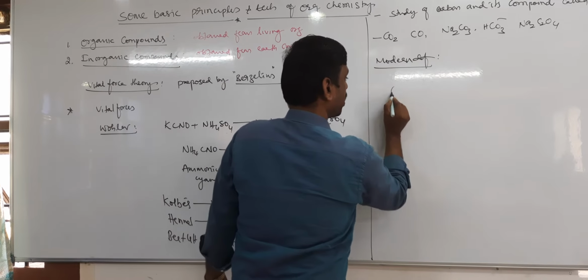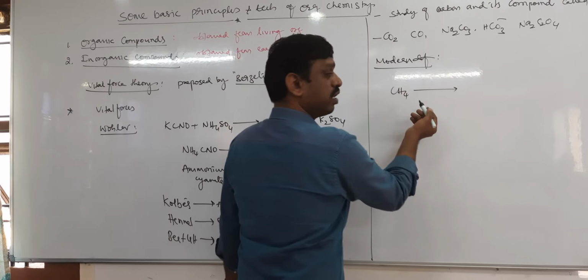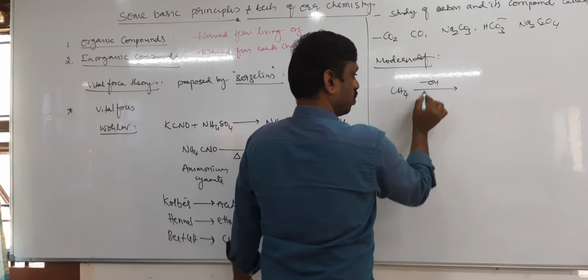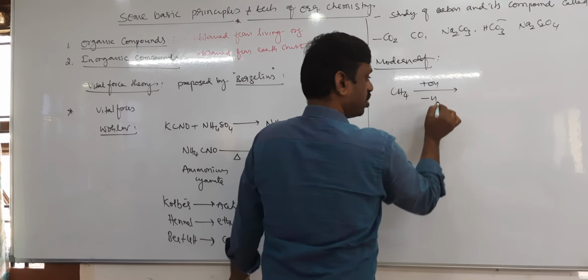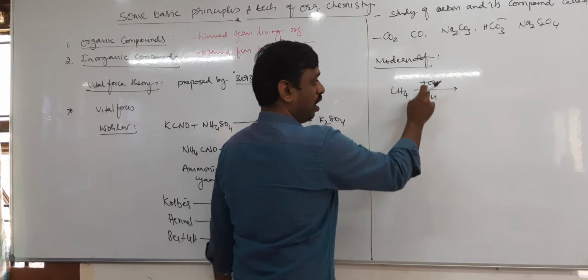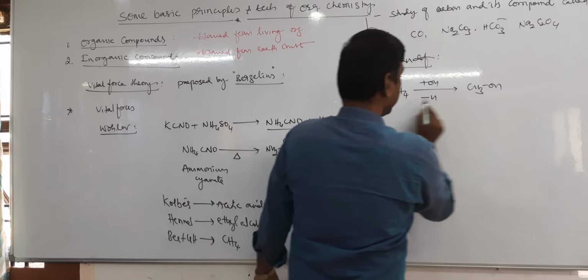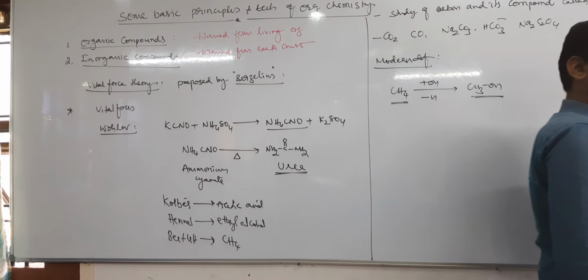For example, methane is a hydrocarbon, and in methane you replace one hydrogen with one OH, that is plus OH minus H. Remove one hydrogen, add one OH, what do you get? CH3OH. So methane is a hydrocarbon, methyl alcohol is its derivative.